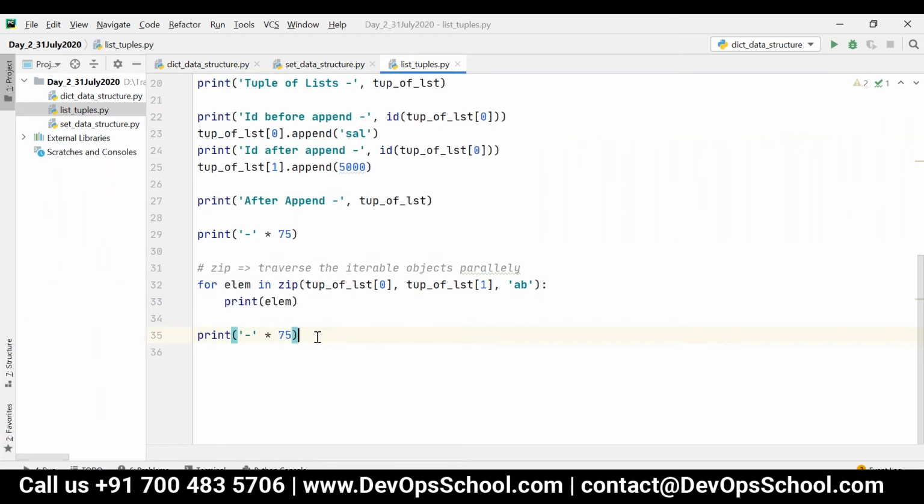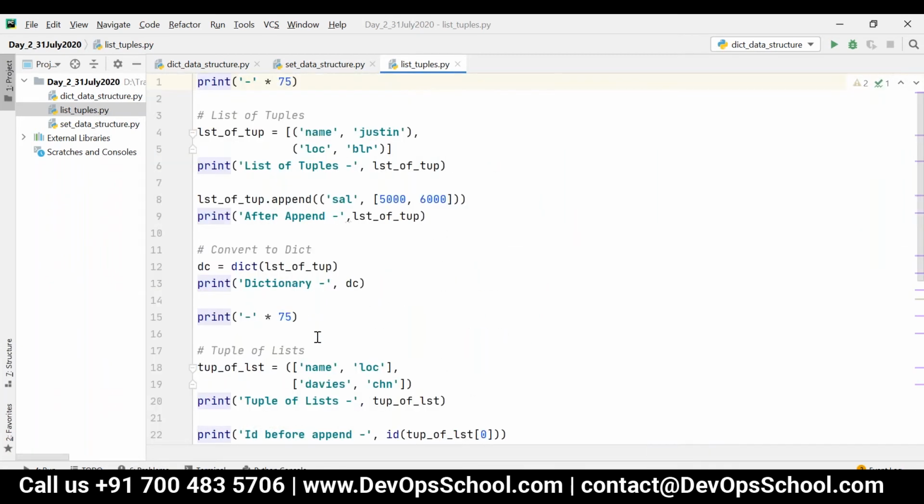Okay, take it down. I'm getting an error: dictionary update sequence element #0 has length 10, 2 is required. See, whatever tuple that you have, it should have just a length of 2. Okay, so do one thing, share your screen. Let me make you a presenter.